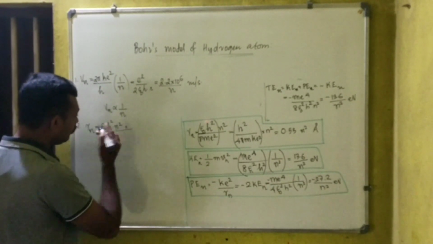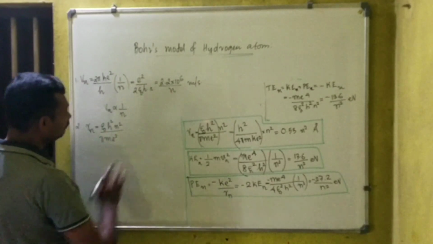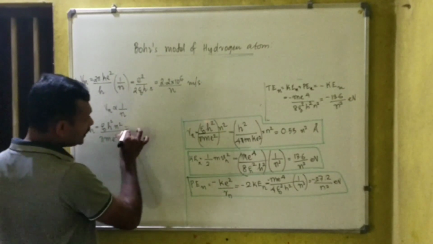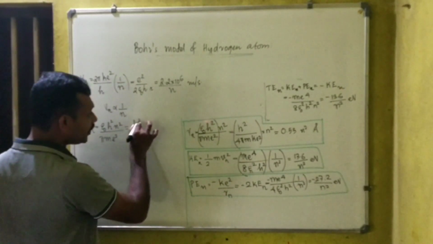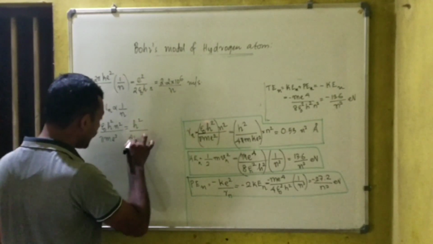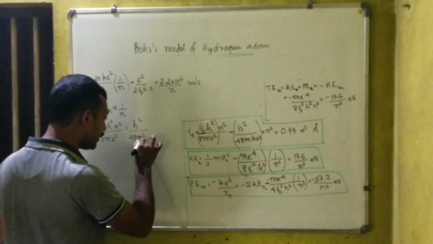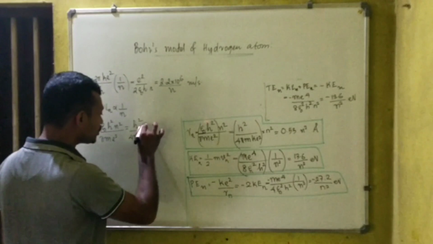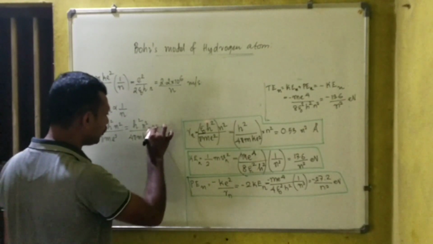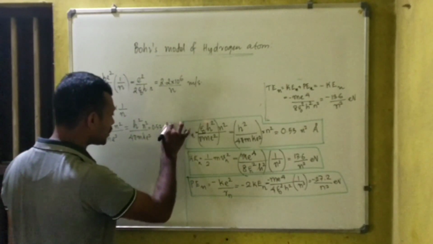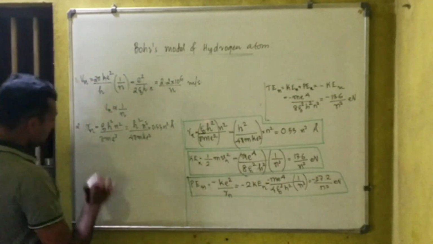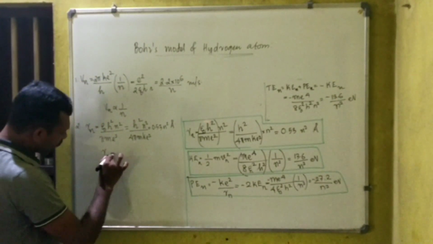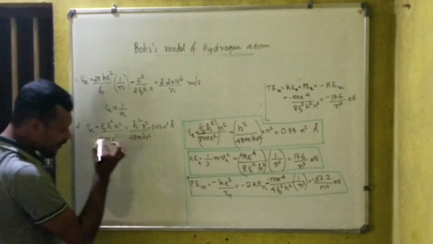This is equal to h square divided by 4 pi square m k e square into n square, which is equal to 0.53 n square angstrom. That itself says the radius of the nth orbit is directly proportional to n square, right?